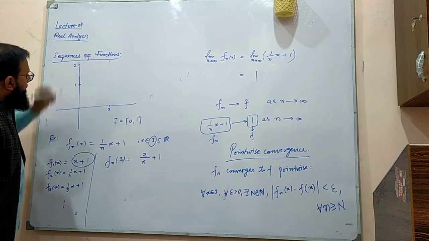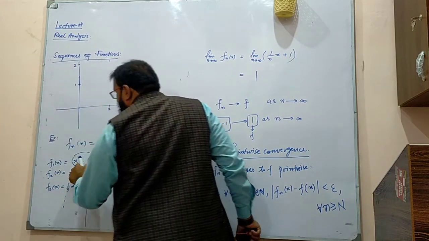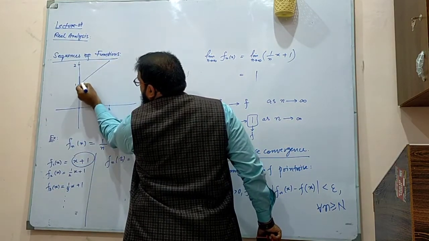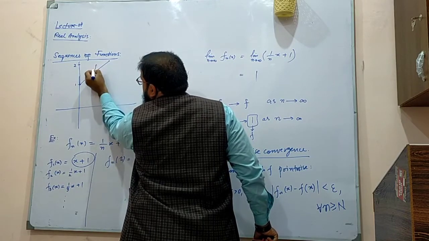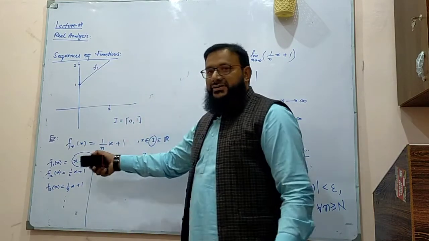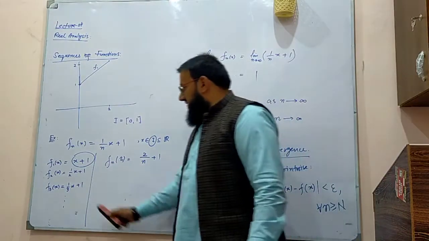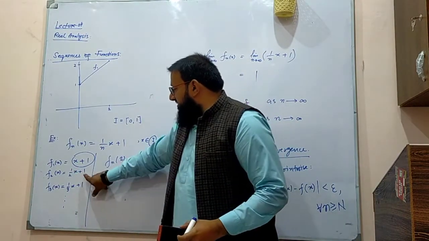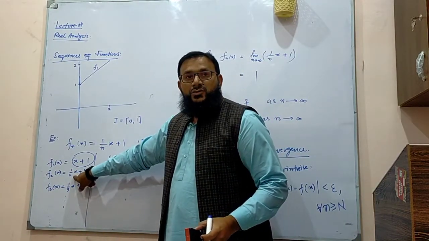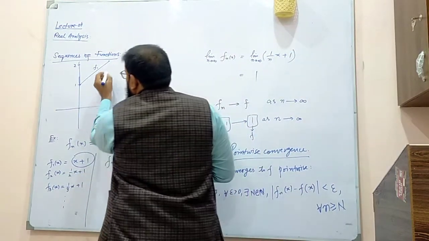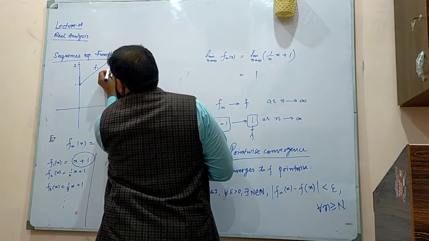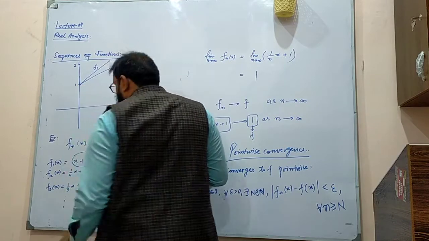So this fn, its graph will look like this. You will graph it between 0 and 1, this is the graph. What is the graph of this? The y-intercept is 1, but the slope is 1/2. So you will get something like this.